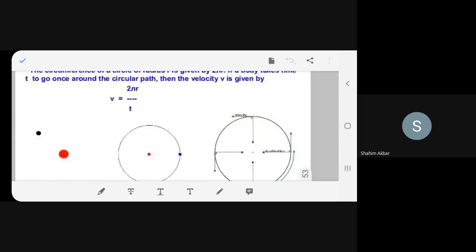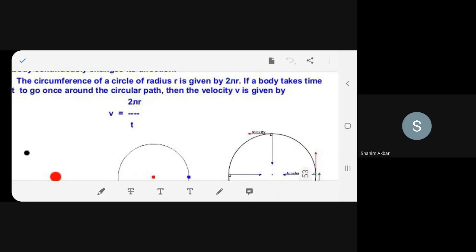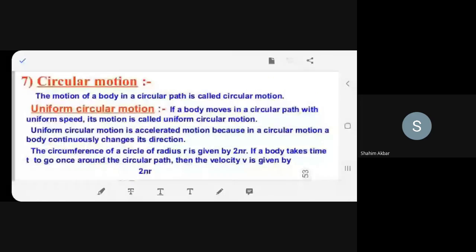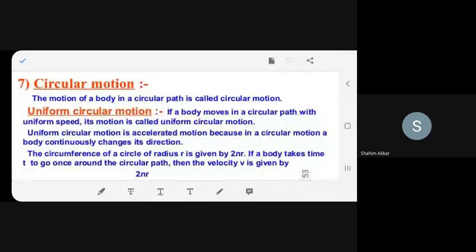If you have any difficulty regarding this topic and the earlier topics, you can ask. One of you please take up the charge of explaining circular motion, if you have understood. Boys, you have to answer me. I'm asking certain questions.